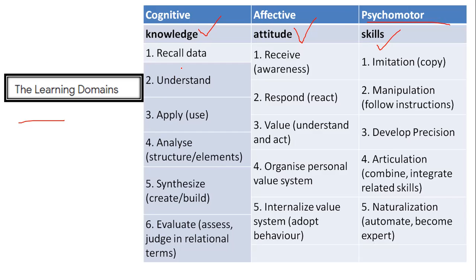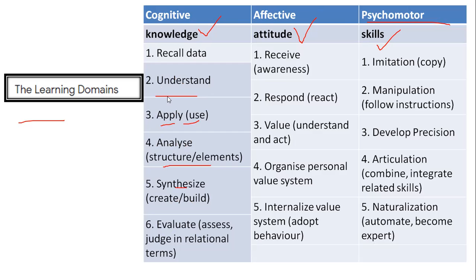It helps to recall the data, which we have done under Bloom's taxonomy, then understand the data, apply, that is application, use, analyze, that is structuring elements, synthesis, to create and build, and evaluate, which is basically to assess. This is what all happens under your cognitive domain.